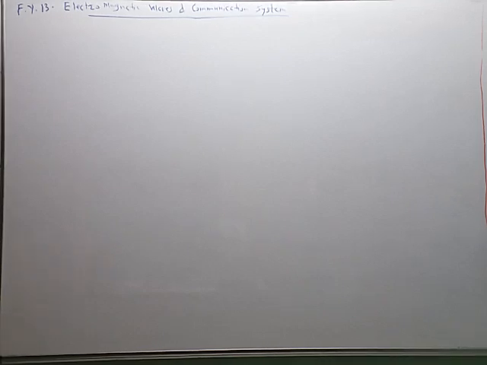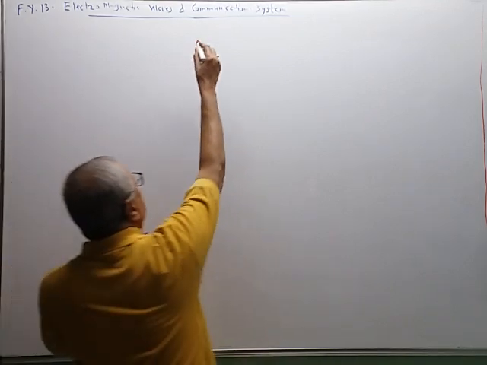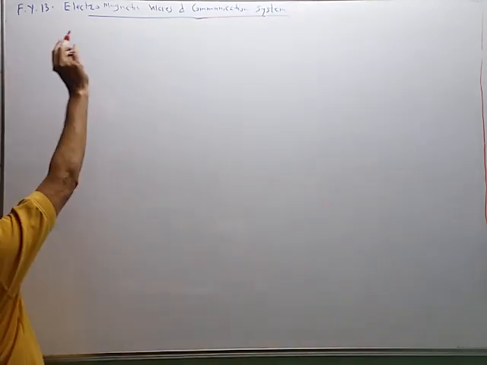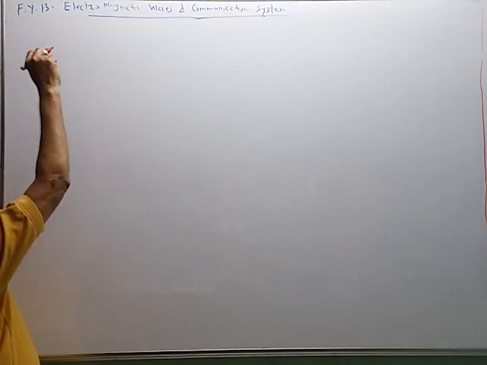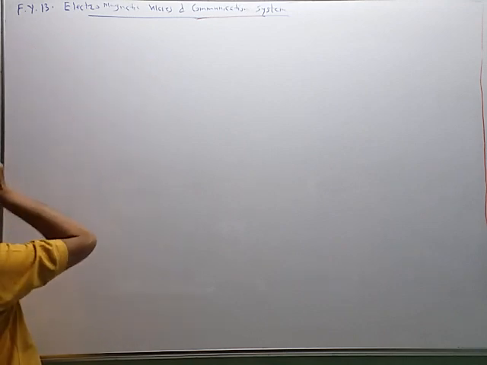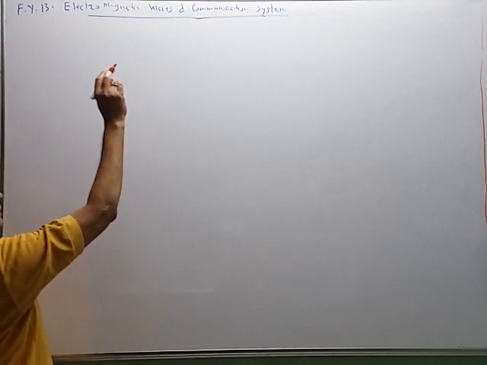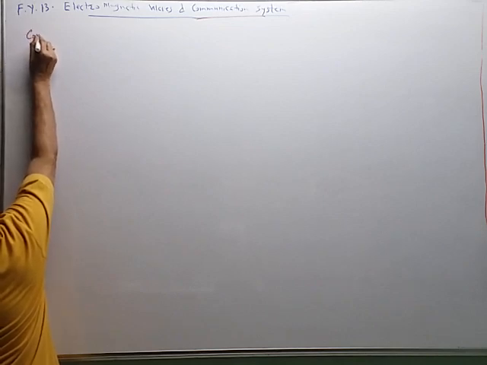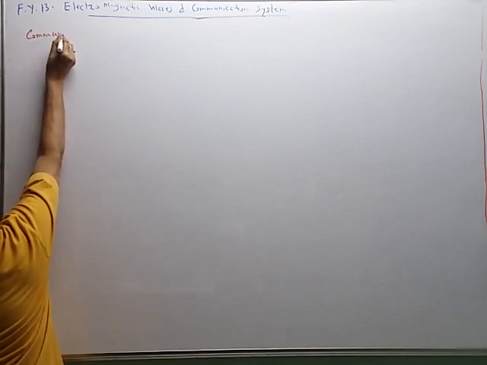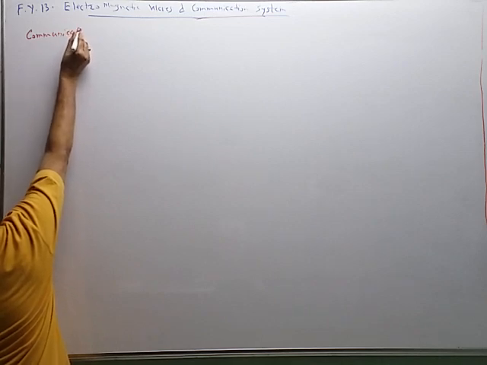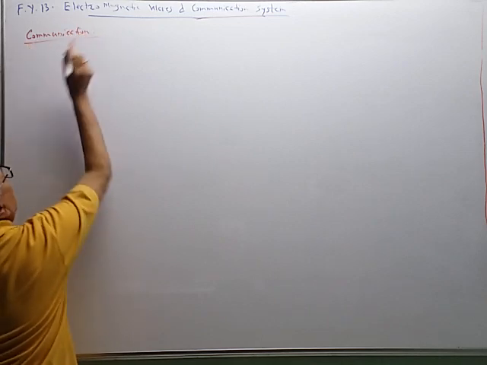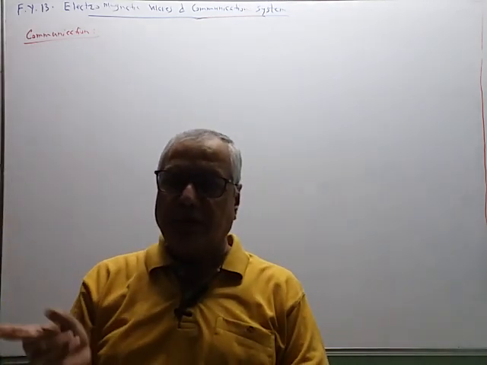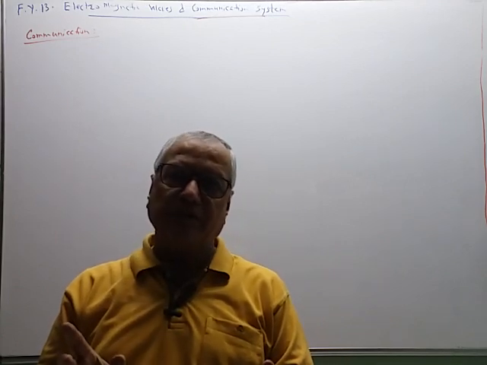Now we will start the second part, the communication system. We have seen the types of communication: space communication, line communication, satellite communication, etc. Now we have to see that system in detail. So what is meant by communication? The meaning is very simple: the exchange of information. It may be two-way communication, or it may be one-way.